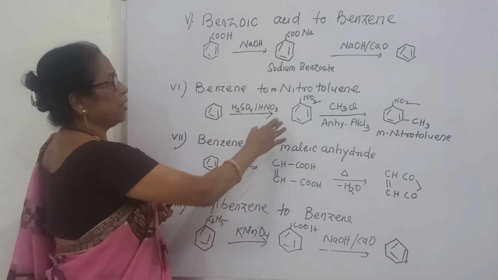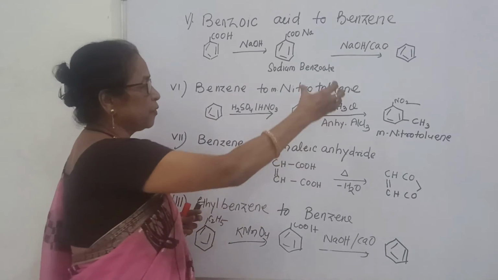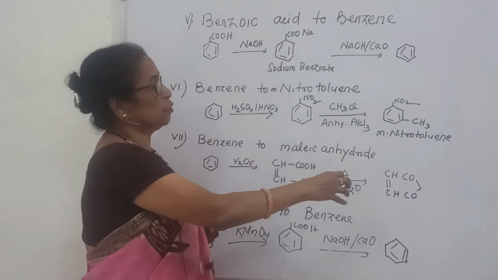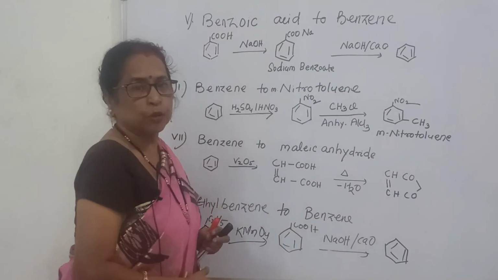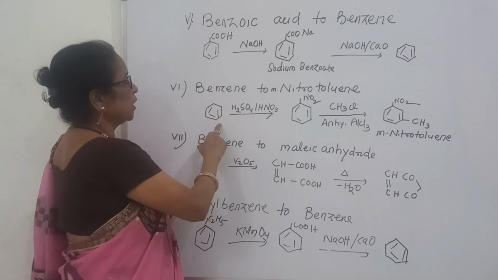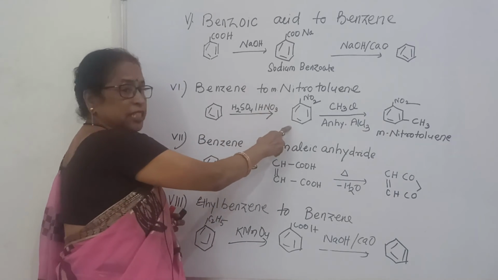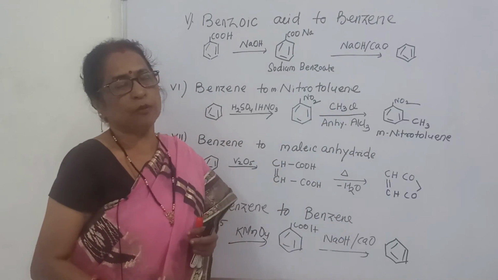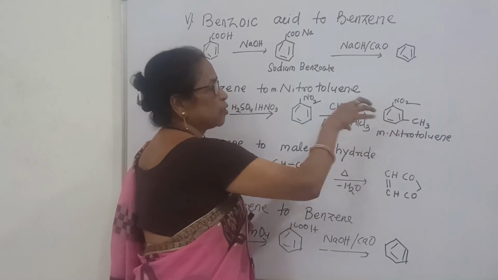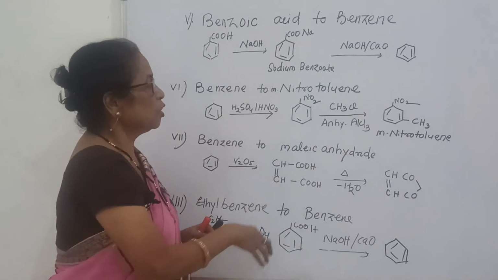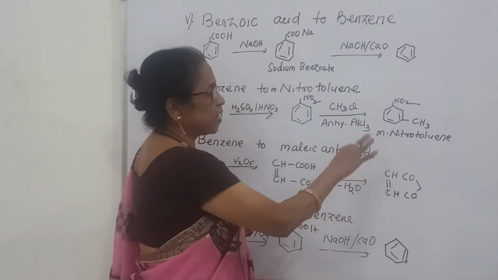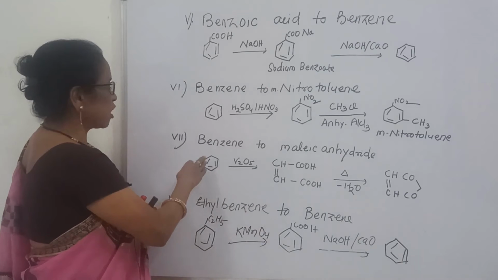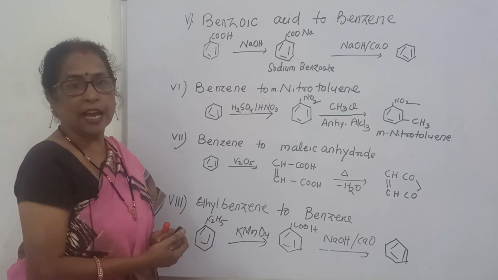But remember, when a nitro group is there and you want to substitute something, it will come to the meta position. Again see, sulfuric acid and nitric acid give nitrobenzene. Nitrobenzene with methyl chloride and anhydrous aluminum chloride gives a methyl group substituted in the meta position. So what is the product? Meta-nitrotoluene.